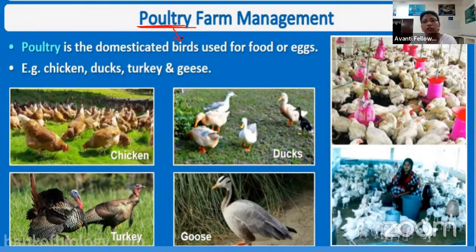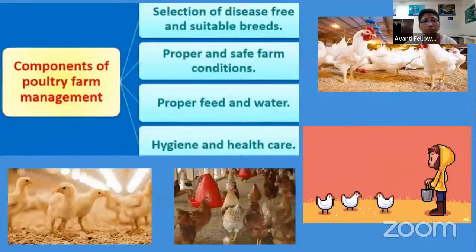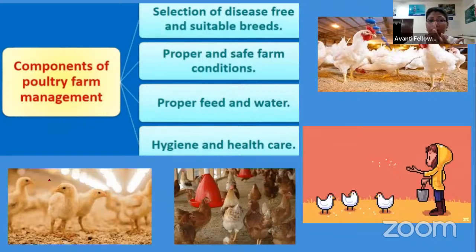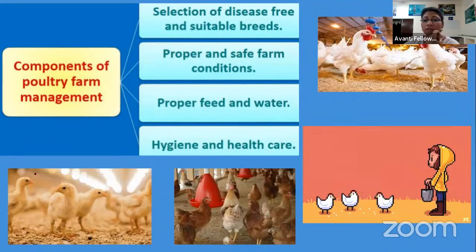And in poultry farming, we are basically or majorly dealing with 4 types of birds: the chicken, ducks, goose, or we can say the geese, and the turkeys, right? These 4 birds are the major concern of poultry farming. So what do we need for poultry farm management?